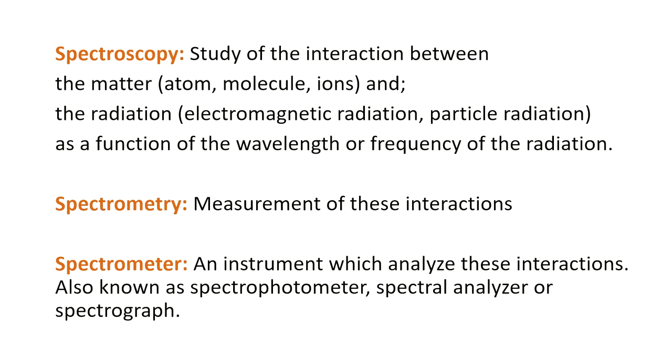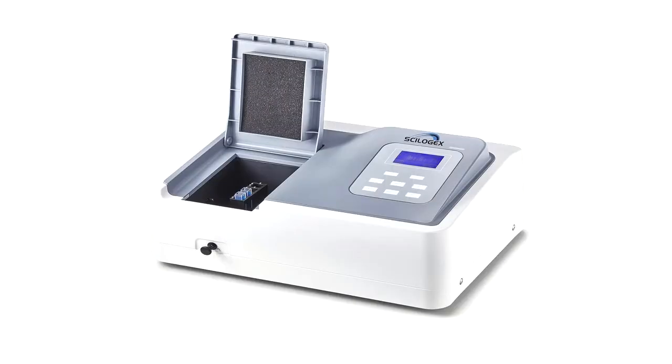Now let's get familiar with some of the terms that we use in spectroscopy. The first one is spectrometry. Spectroscopy and spectrometry are used interchangeably in some places, but these both are different because spectroscopy is the study of the interaction, while spectrometry is the measurement or analysis of these interactions. Another term is a spectrometer or a spectrophotometer or spectral analyzer or spectrograph. These can be used interchangeably, and they all mean an instrument which can perform the measurement of interaction between the radiation and matter.